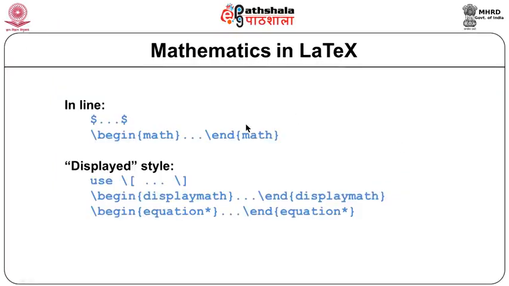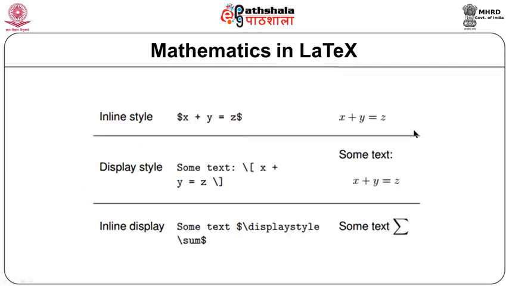When we talk about mathematics, there are 2 ways of using mathematics within LaTeX. Either it can be inline or it can be with the displayed style. If I want to use equation within a paragraph, so my equations will be inside my paragraph, then I will use the inline mode. And if I want to display equations separately or some expressions separately, then I will be using the displayed mode. Let us take an example of both of these. Inline style, it starts and ends with a dollar sign. The display style, it starts and ends with square bracket, and again there are escape sequences.